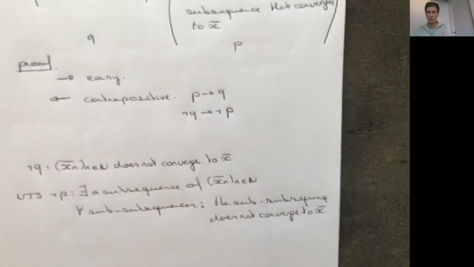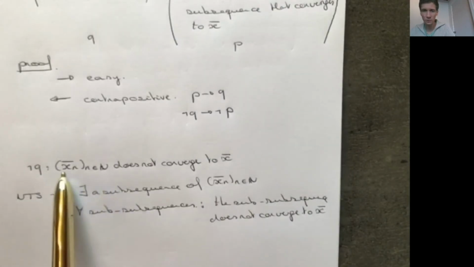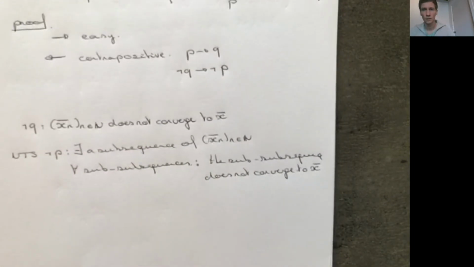So restating, what do we need to show? We need to show that if the sequence doesn't converge to x, then I can find a subsequence such that any subsequence that I take of this subsequence will not converge to x. So this is what we're going to prove.